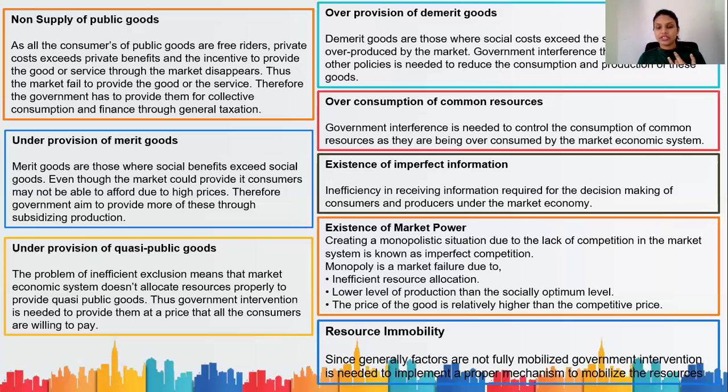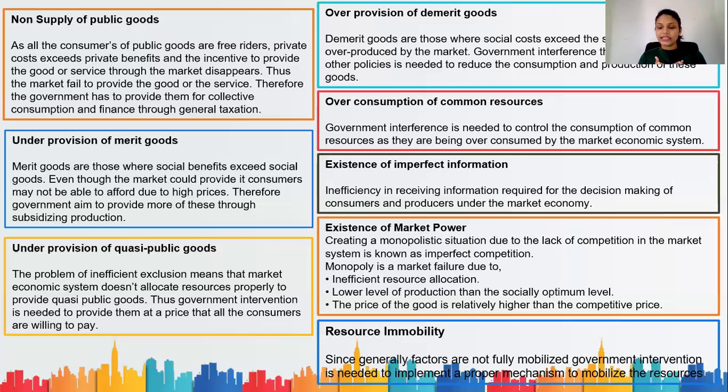First one is inefficient resource allocation. Secondly, lower level of production than the socially optimum level. And the last one is the price of goods is relatively higher than the competitive price. These are the reasons why we call monopoly or oligopoly a market failure.